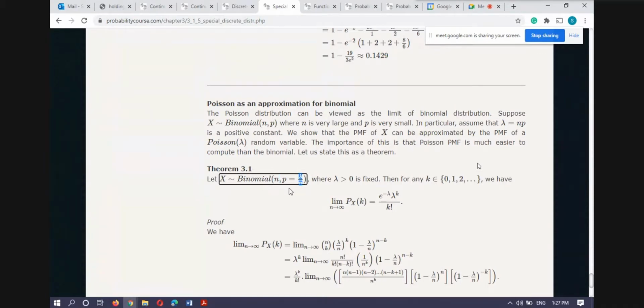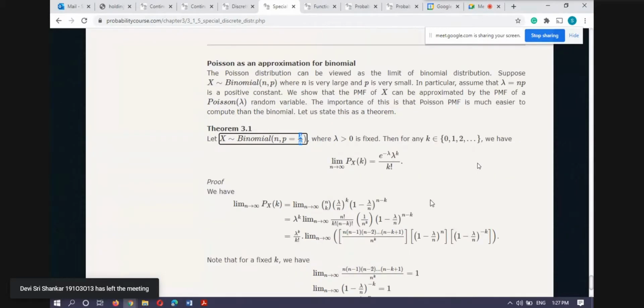So p into n is something close to lambda. If in a certain binomial distribution the probability of success is very small and the number of times the experiment is executed is very high, then we model that case with the Poisson distribution.